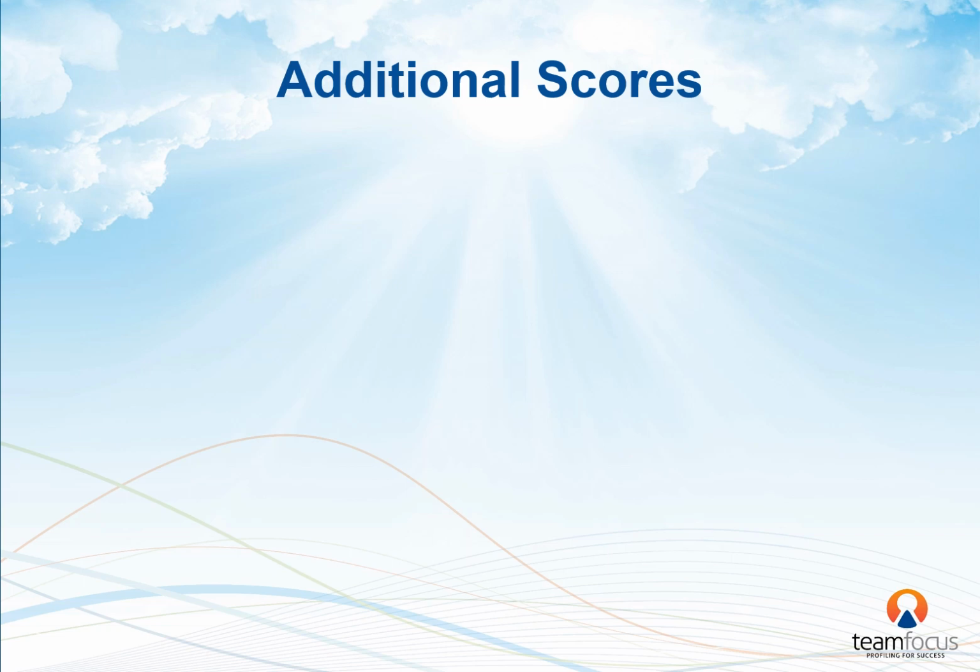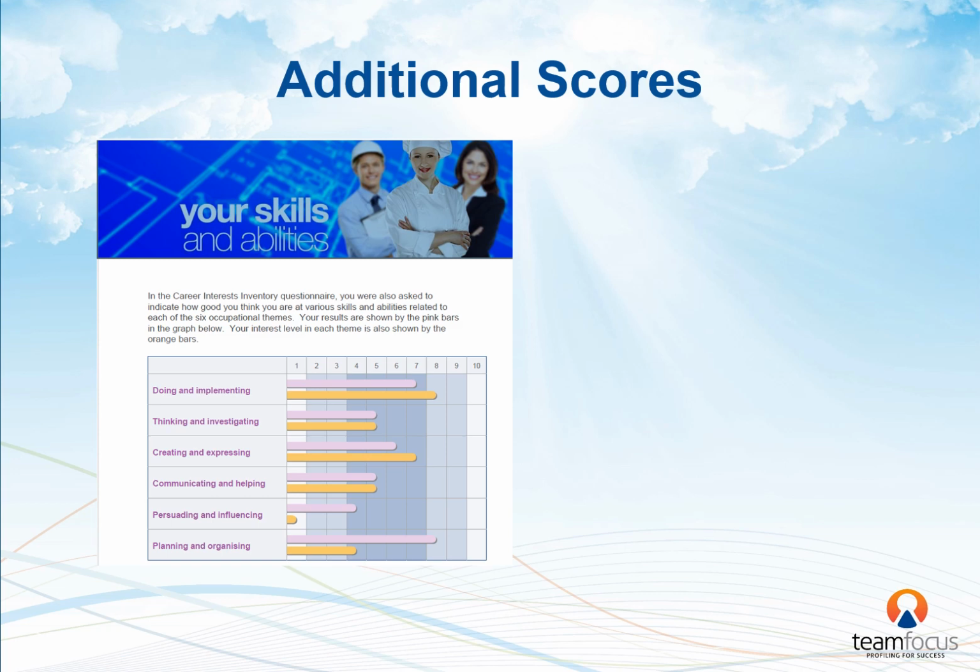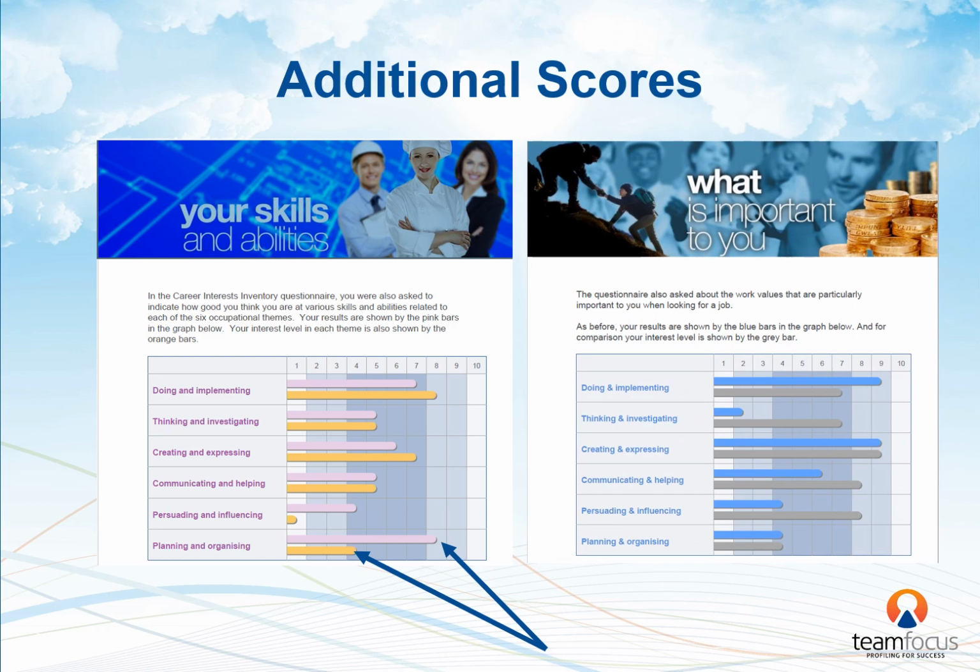The questionnaire also asks them questions about what they think they are good at. And this can be very useful because if there is a high interest and a low capability, this could mean that they hold back from pursuing a potentially interesting career due to inaccurate self-belief. Similarly, any gaps between what they think is important gives insight into their motivations, which can be very useful to explore.